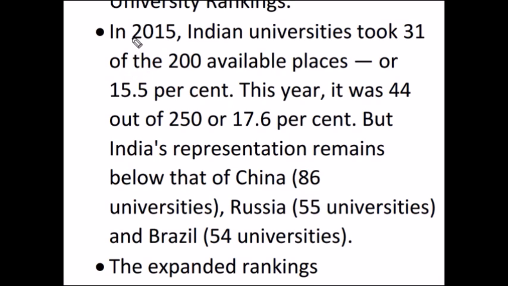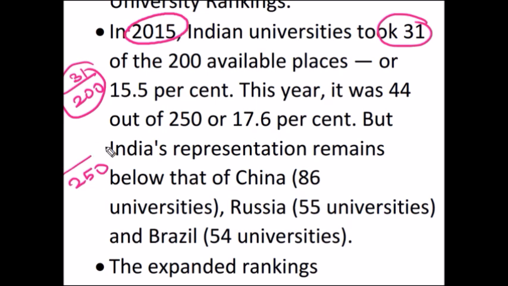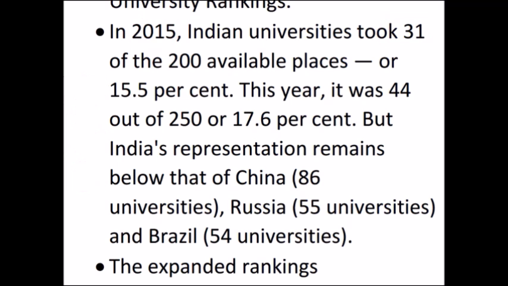Another plus point is that in 2015 Indian universities took 31 positions out of 200 universities ranked, but in 2016 out of 250 universities ranked, 44 universities secured their place. But overall, India's representation remains below China, Russia and Brazil. So out of 5 countries, India's performance is below that of China, Russia, Brazil.